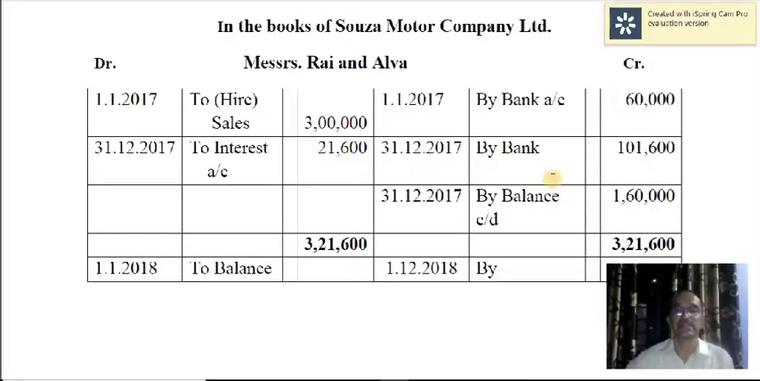Alright, now you are receiving the first installment. So bank account debtor to Messrs. Rai and Alva. So Messrs. Rai and Alva's account is credited by bank 1,01,600, that is 80,000 plus 21,600 interest. So together it is 1,01,600. By balance carried on 1,60,000. In the hire purchase books, all these entries will be on the left hand side, and all these debits are there on the credit side. That you can observe, compare, and find out.